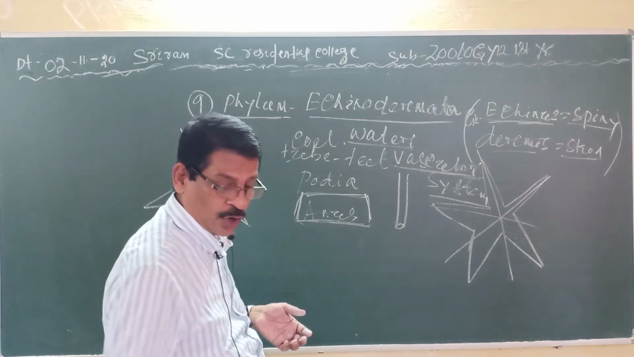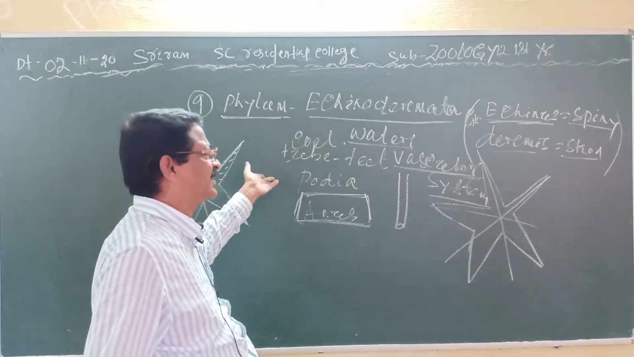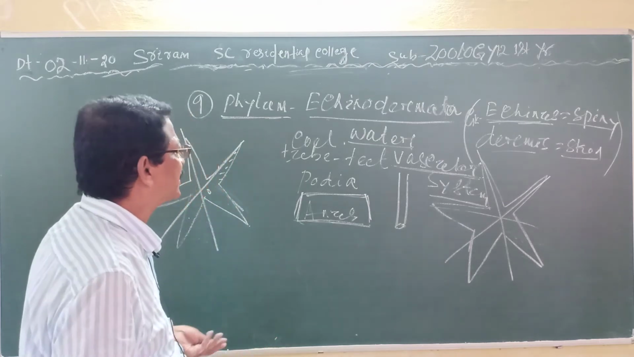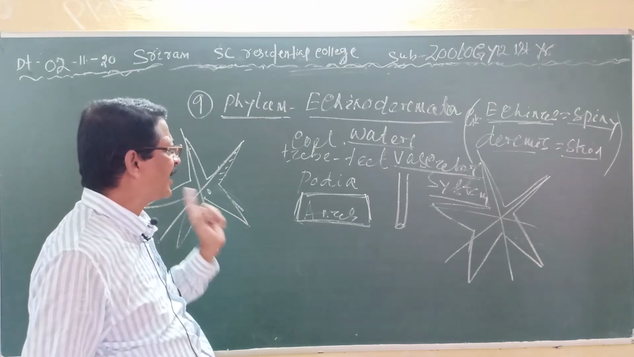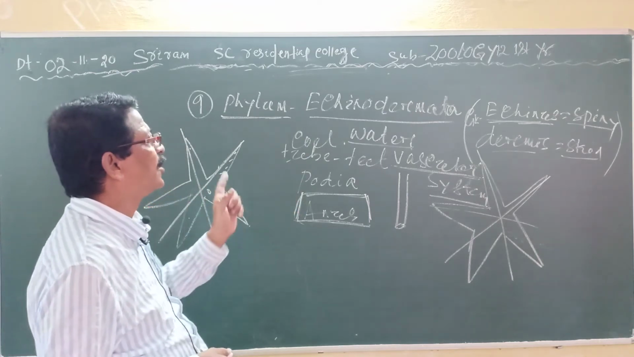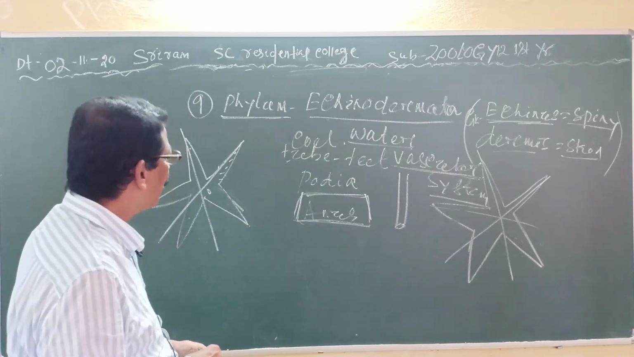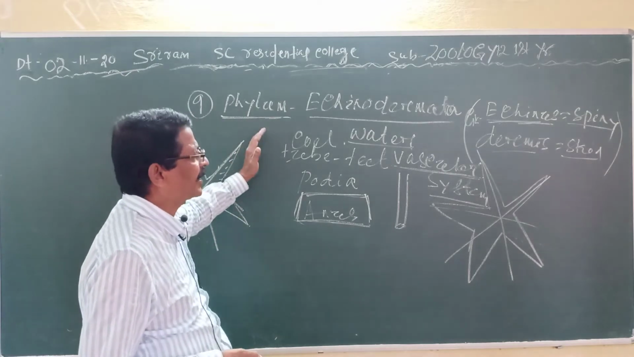Sexes are separate. Fertilization is external, and the development is indirect. Indirect means it passes through a larval form. It does not develop directly from the egg to the young one, but from egg to larva, and from larva to adult. So this is all about the Echinodermata.